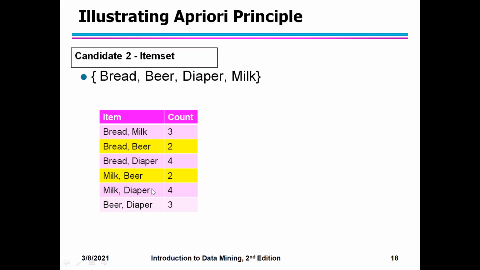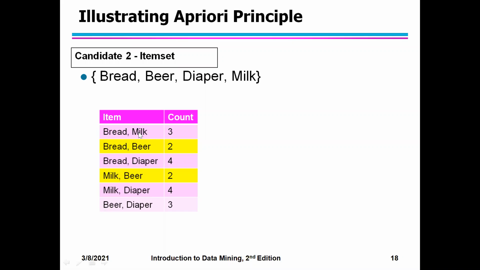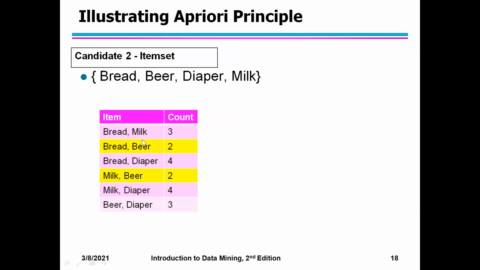Okay. After I do this, you have to again check the count now. Count with which table? Your original table, the table that is given to you. We check bread and milk appears in how many combinations? Bread and milk appears here 1, then milk and bread here 2, and here 3. 3 times that appears in the entire list. So you write the count as 3.